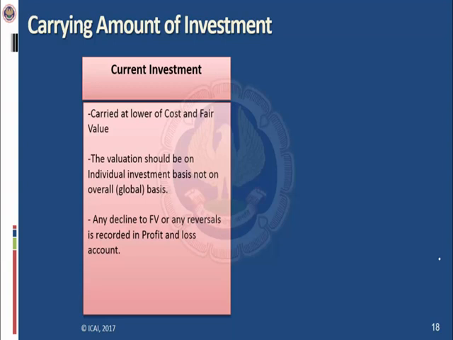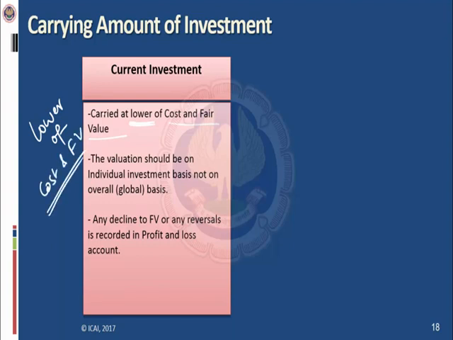And what is the subsequent measurement of these investments? So the current investment will be carried at lower, the word is lower, of cost and fair value. So it is a very important concept, lower of cost and fair value.